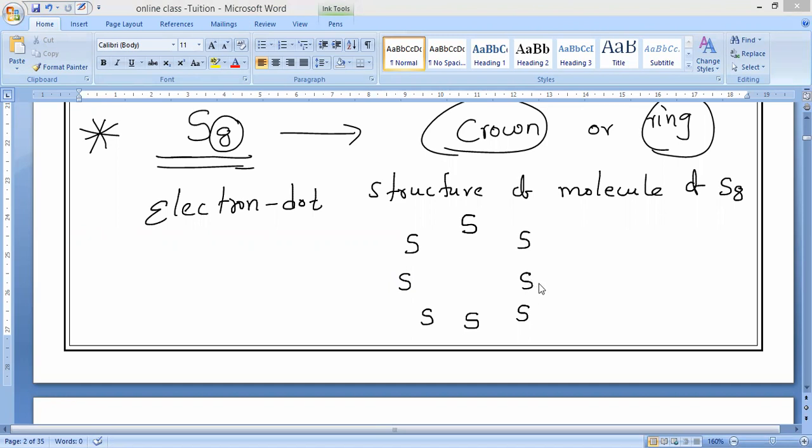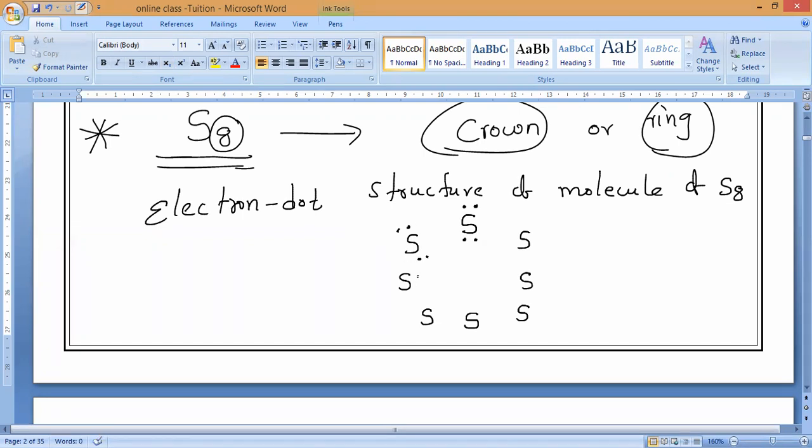So 8 atoms are now combining together. How many electrons each? Usually they have 6 outermost electrons. Correct or not, guys? But 8 sulfur atoms combine by sharing 2 electrons among themselves to form the sulfur molecule, S8. Everywhere it will share 2 electrons, so totally how much will it come? 8 electrons. Is it yes or no? First keep it 2-2. Later we will share it. Is it okay? 2-2 you keep it.